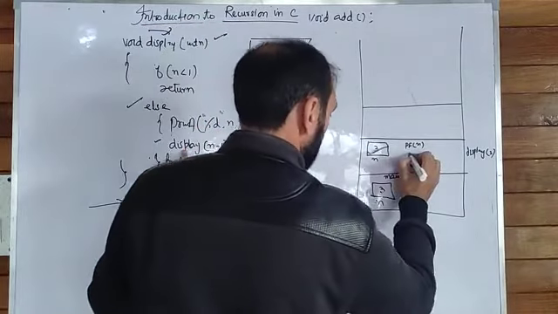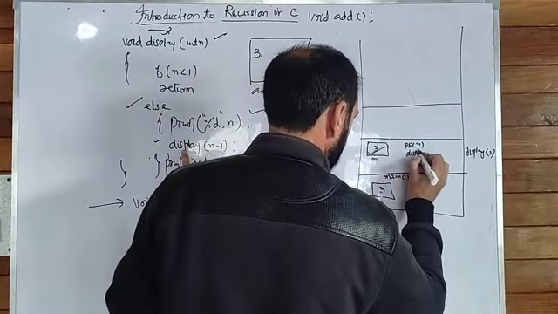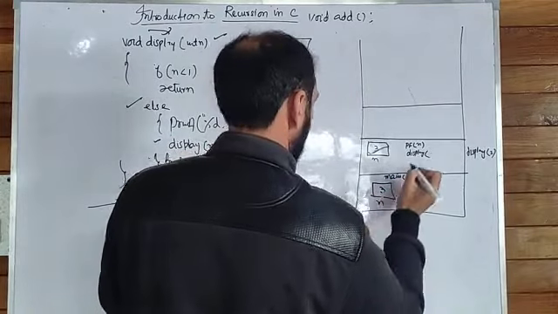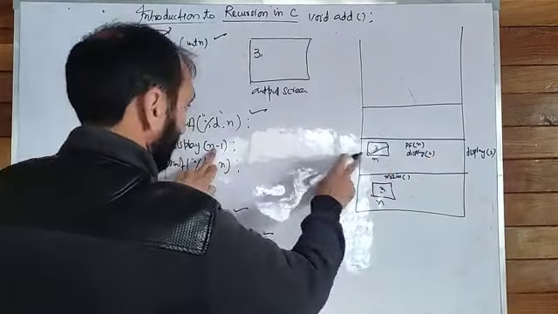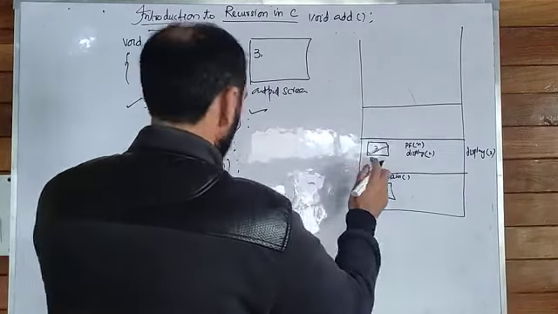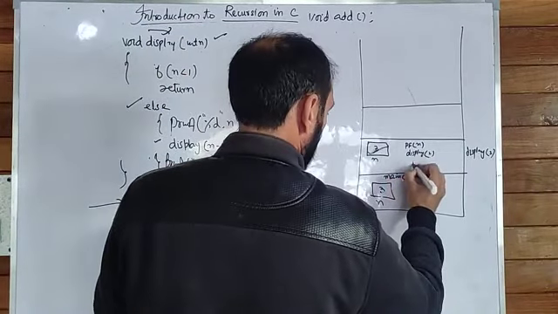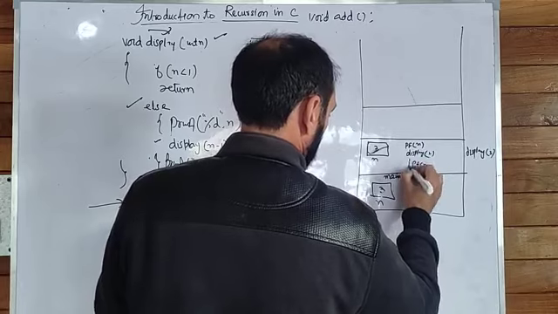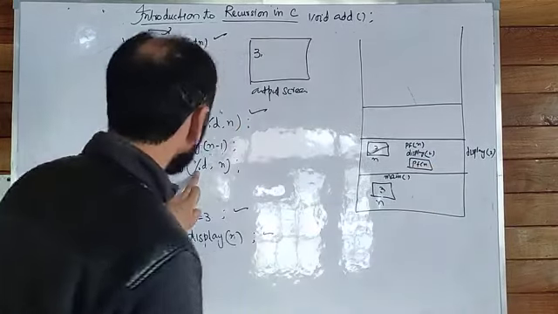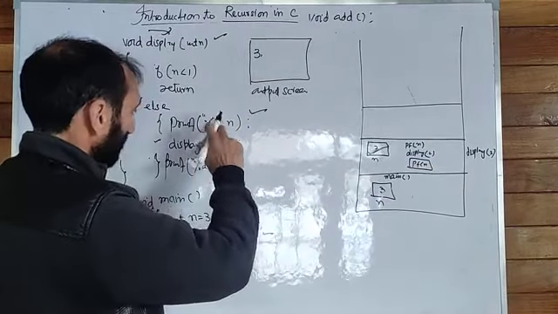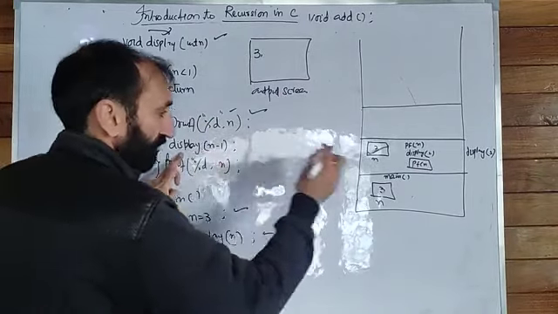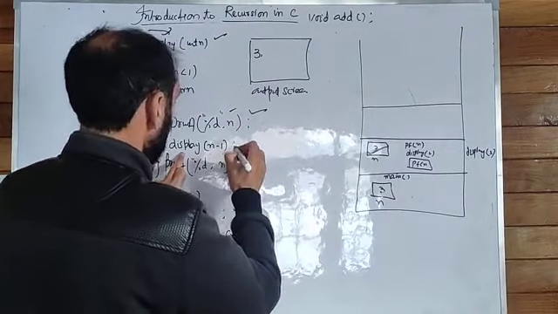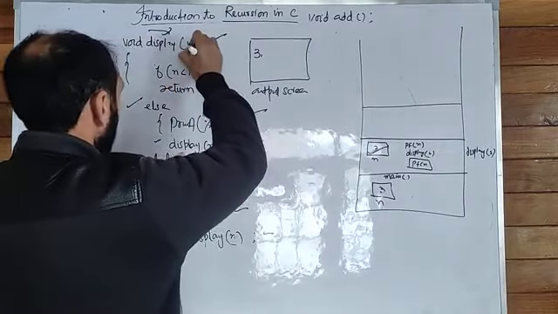And second, display n minus 1, that means 2. 3 minus 1, that means 2, because n was 3 and 3 minus 1 equals 2. And next one is printf n. We know that both get executed: 3 gets printed, and the function call also gets executed. After executing this, the control will reach here.